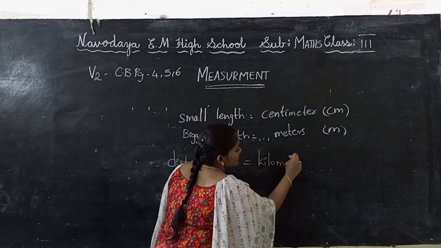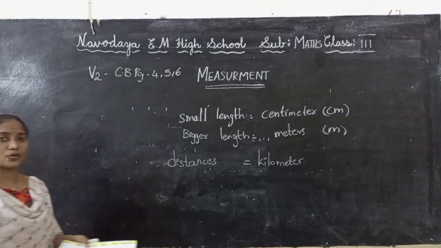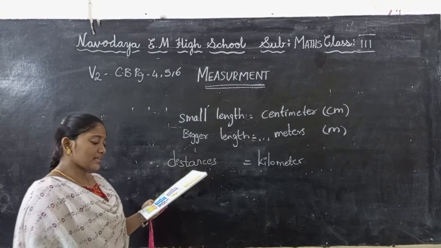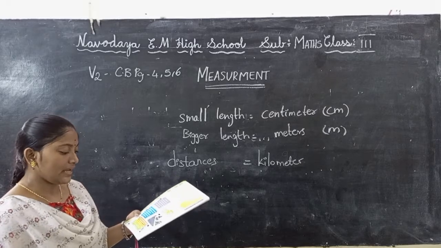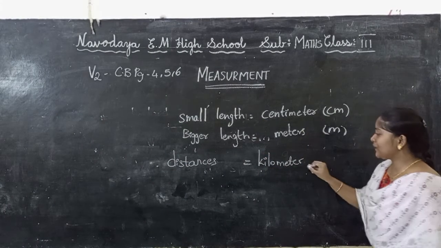How many kilometers are there from your school to your house? It is nearly 2 kilometers or 3 kilometers of distance. A kilometer is a very large unit of length. It is bigger than a meter. Meter and kilometer, the kilometer is the big one.